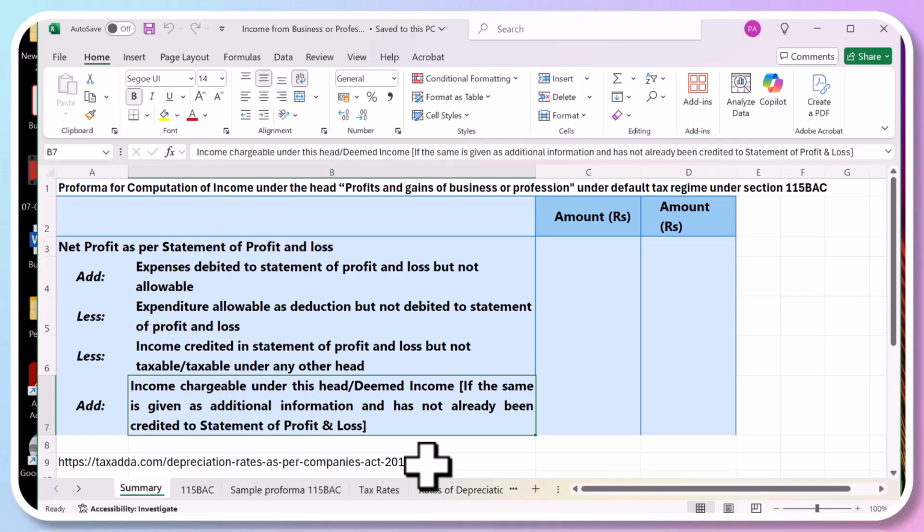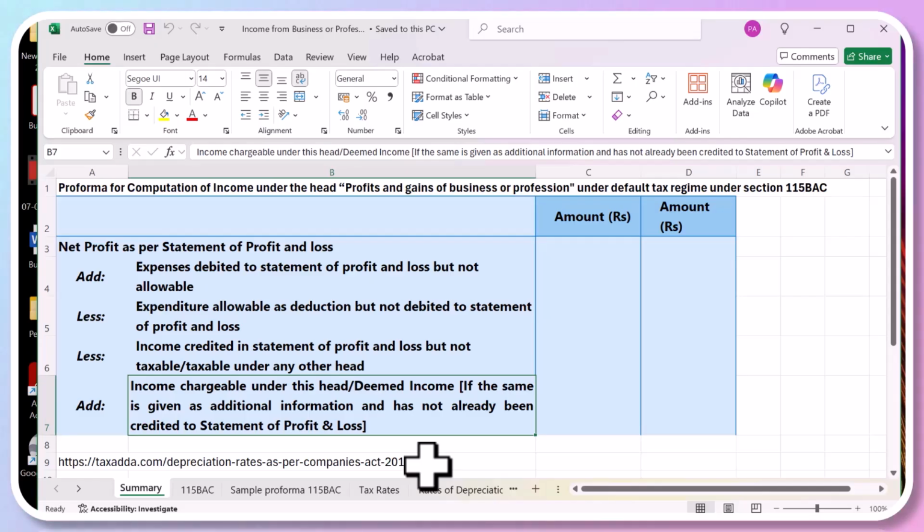So the process is, first you take the profit as per the statement of profit loss account. How much profit the company has declared in their profit loss account. Now companies are supposed to make their profit loss account as per the Companies Act. There is a schedule there, and they have to follow all the provisions of the Companies Act.